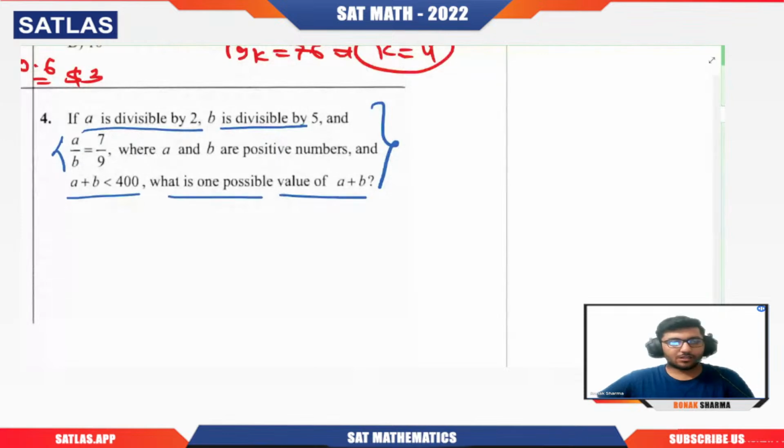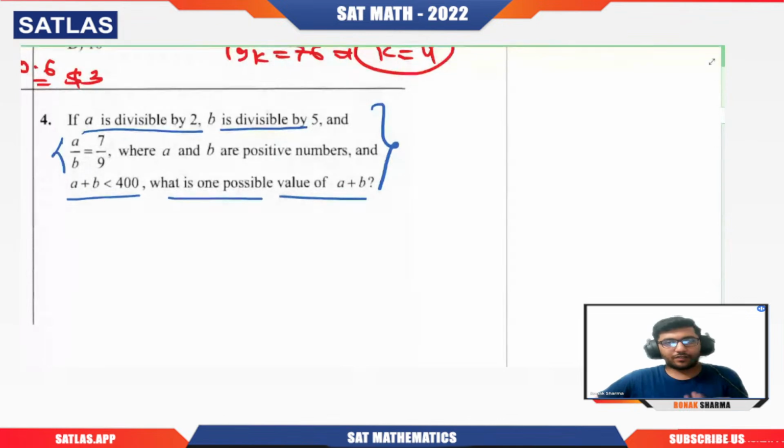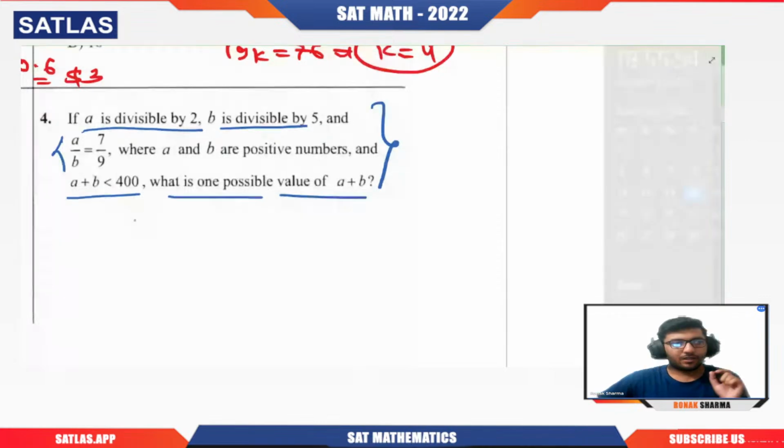Good question in the sense that they have given us a lot of information. Now our work is to directly fetch the important parts out of it. Everything is important because this is a maths question, and we are not having that flowery language that is used in describing some condition. Here everything is important. A is divisible by 2, B is divisible by 5. Remember this point. Point is that A by B is 7 by 9.